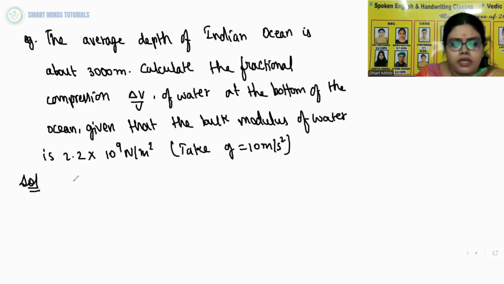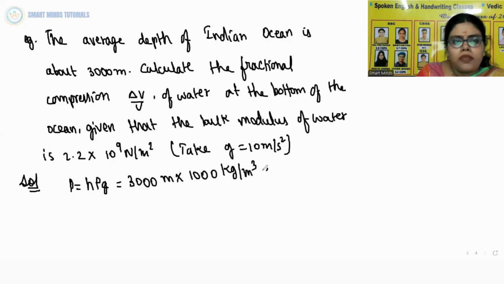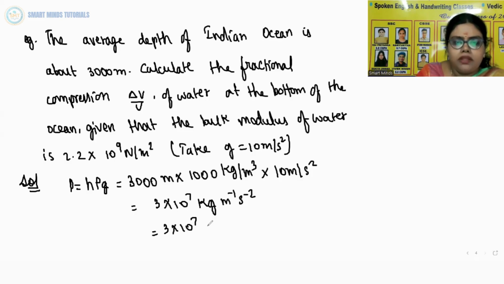So what is the pressure exerted? The pressure formula is h rho g. Here h is height, which is nothing but depth, that is 3,000 meters, and rho is density, which is 1,000 kg per meter cube. Then gravity is 10 meters per second square. So that is 3 into 10 power 7, which we can also write as Newton per meter square.